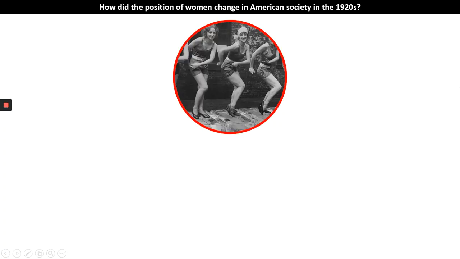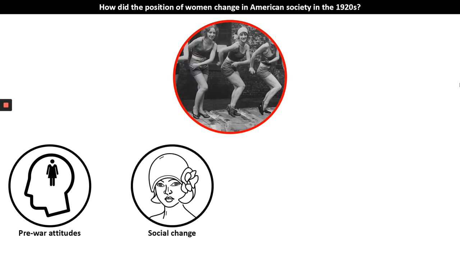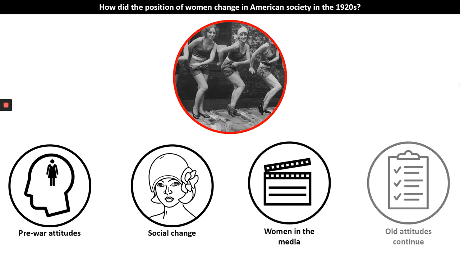Now, there are 4 key areas I'm going to be covering in this video, answering the question about the position of women and how it changed in American society in the 20s. We're going to start by looking at what the attitudes towards women were like before World War I, so pre-war attitudes. We're then going to have a look at some of the big social change that some women experienced during the 1920s, during a time that is commonly known to historians as the economic boom. We're going to have a look at the increasing action of women in the media. And then finally, we're going to have a look at how, for some women, old attitudes continued.